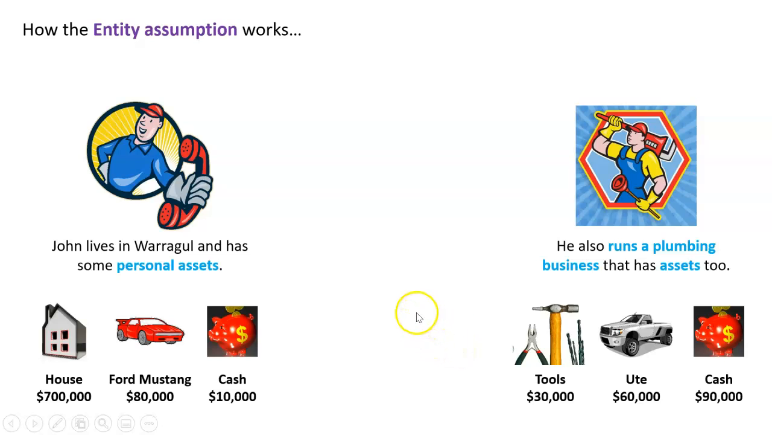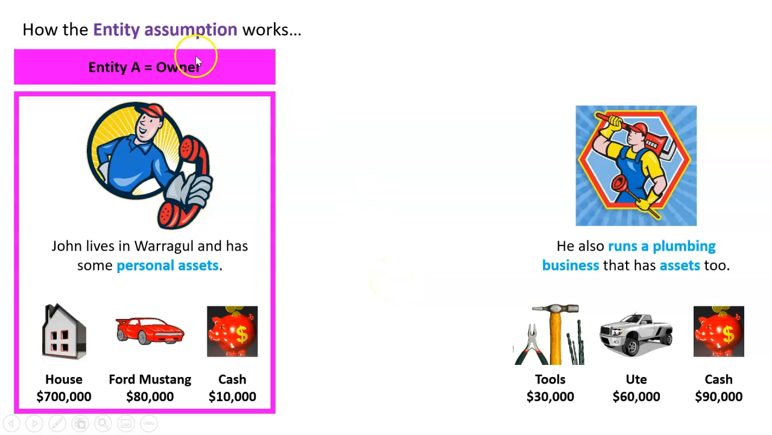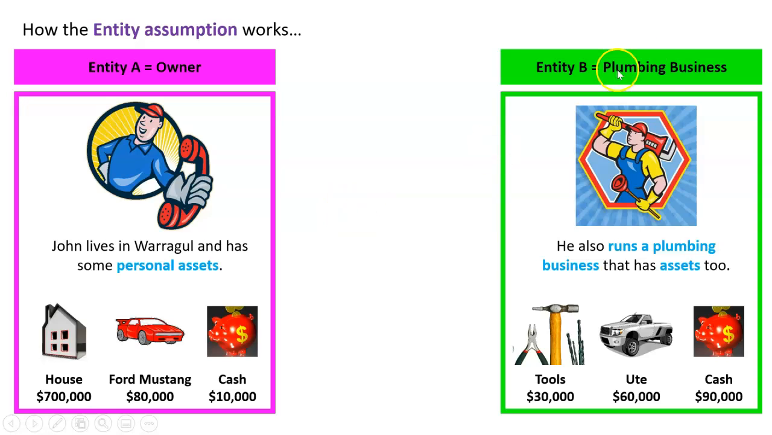Well, under the accounting entity assumption, these are separate entities. The first entity is entity A, which is the owner, John, and then we've got entity B, which is the plumbing business. So John might actually keep all these things for the plumbing business at his own house. So at his house, there are $30,000 of tools. There's a Ford Mustang and a ute in the driveway. And the bank accounts, he might log into his online banking and see both bank accounts in the same sort of user profile, but they're actually separate. These are separate legal entities.